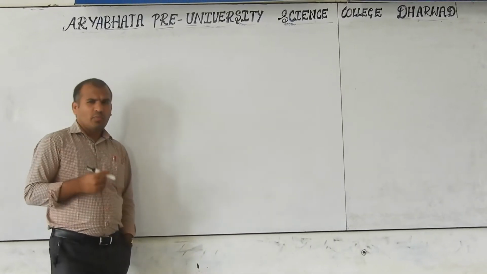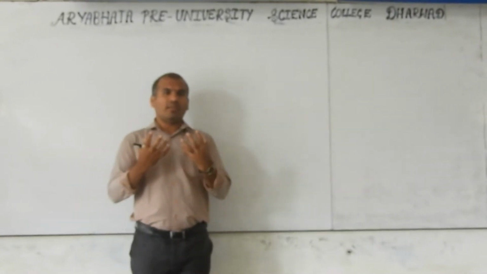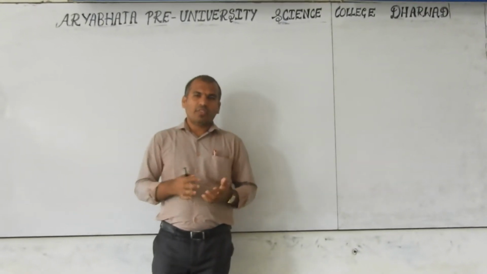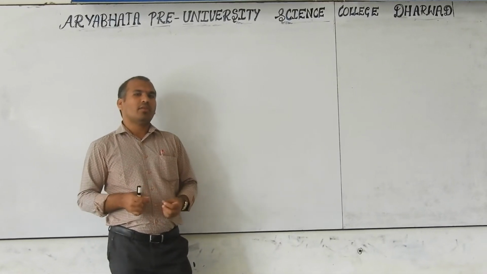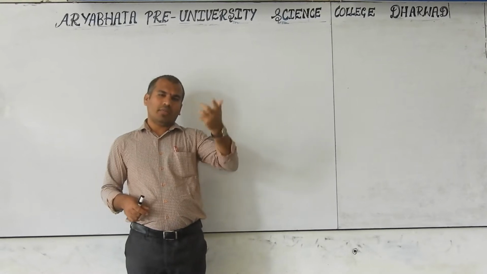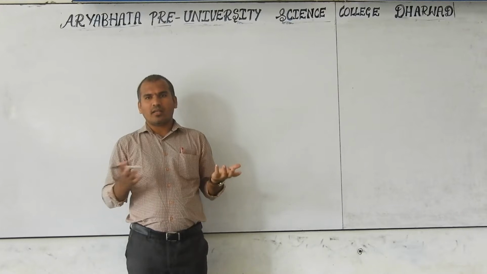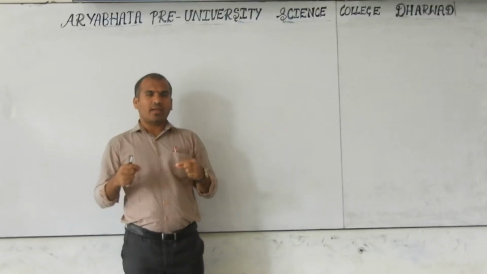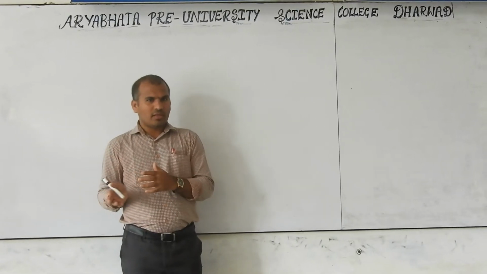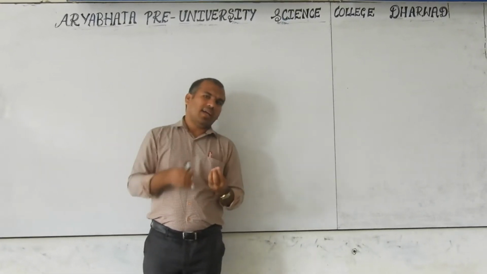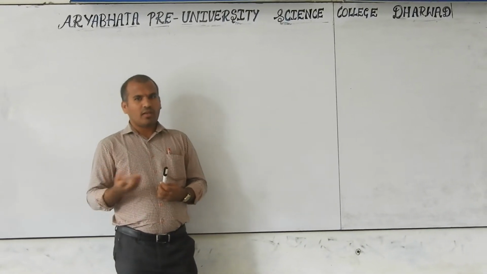Next, boiling point. What do physical properties mean? Those which we see with our naked eye. What is not observed with the naked eye is called chemical properties. For example, if you take an acid and add a base, what reaction occurs? We cannot see it with our naked eye. The reaction happens within a second. That is a chemical property. A physical property means, when you add acid to base, any color change you can see, that is a physical property.